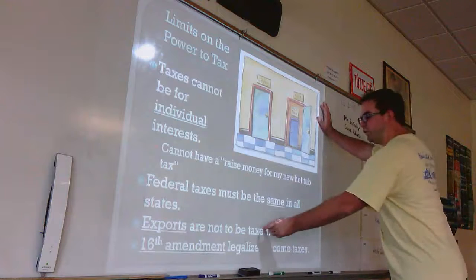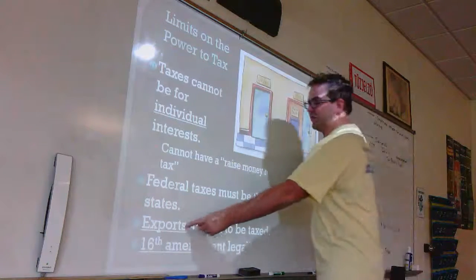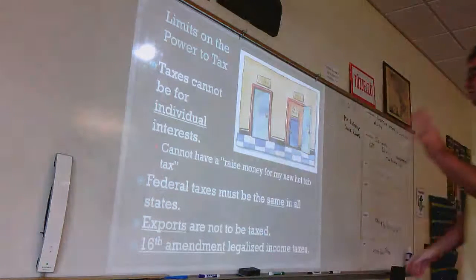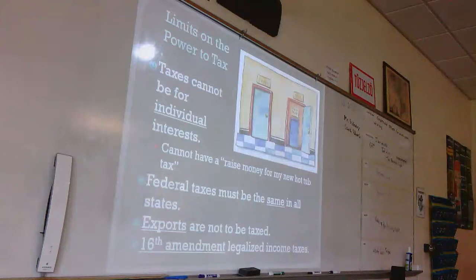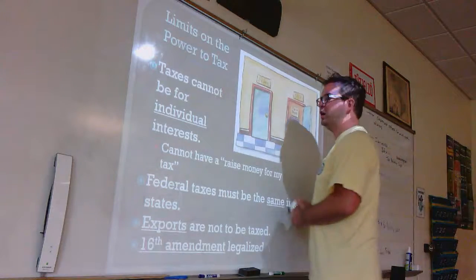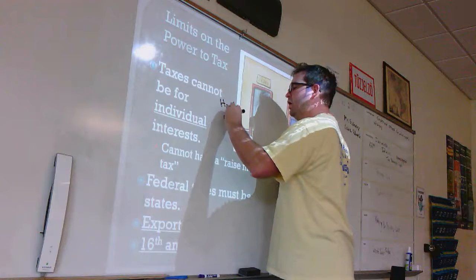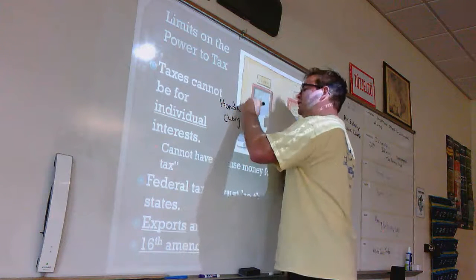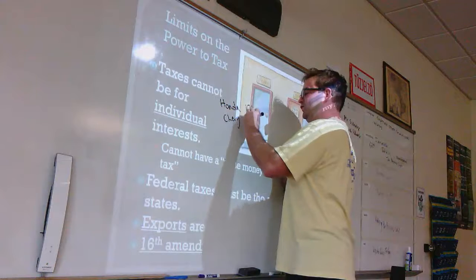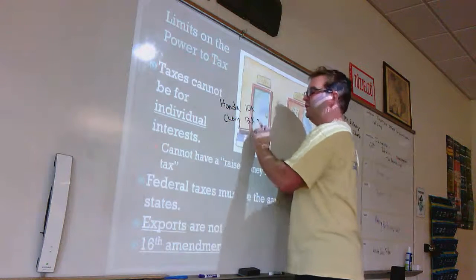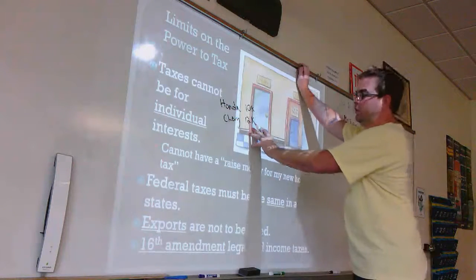All right, so we tax exports, but we don't tax imports. Sorry, vice versa. We tax imports, but not exports. The idea behind this is, let's say we have a Honda on the market and a Chevy. Generally, the Honda is going to be provided at a little bit cheaper rate, because Chevys made in the United States are generally a little more expensive.